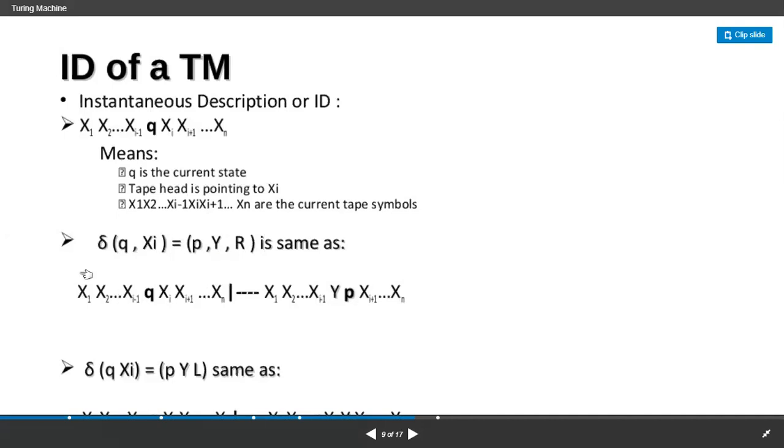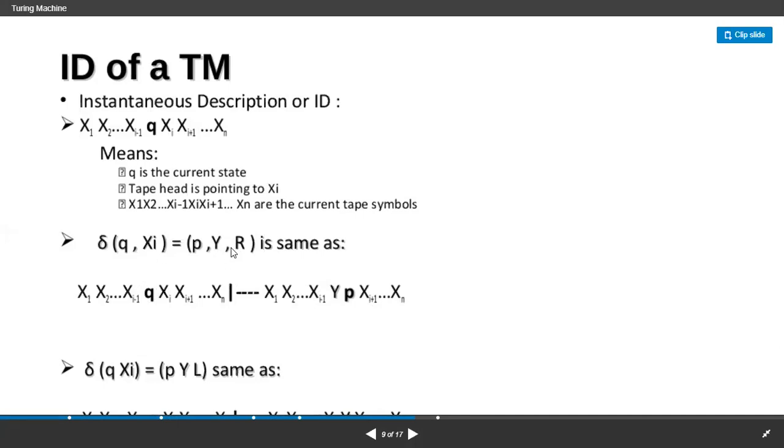That means this is an input that is giving an output in the form of x1 to xi minus 1, y. Why? Because when I read q xi, I am getting an input tape symbol y. So y should move to right, right? That means for the q, the right is this side and the left is this side. So it can be written as y, and the remaining we are having xi plus 1 to xn. You can't repeat the xi again, because after reading this xi only you get a y.